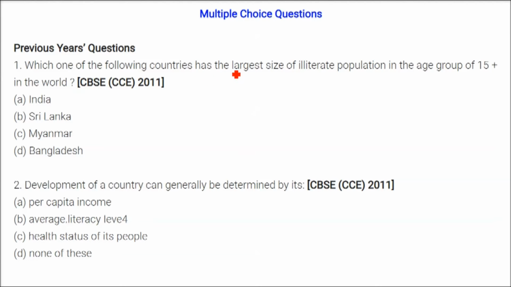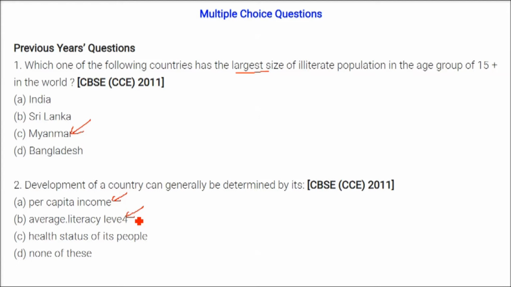One of the following countries has the largest size of illiterate population in the age group of 15 plus in the world? The answer is Myanmar. So the illiterate population is in Myanmar.